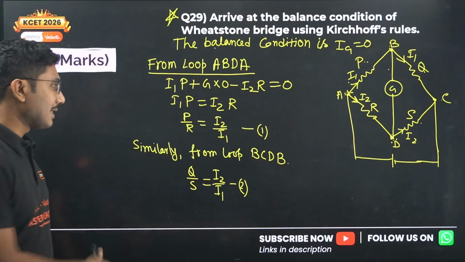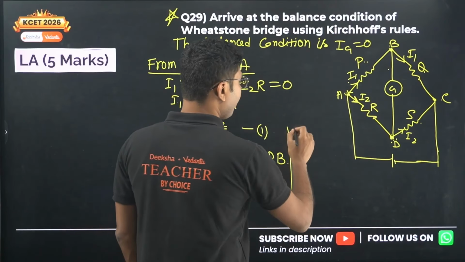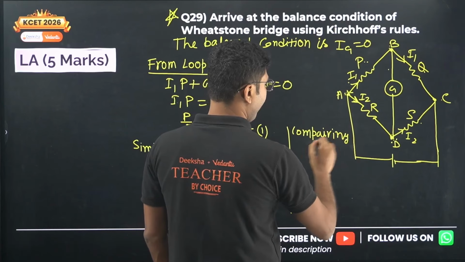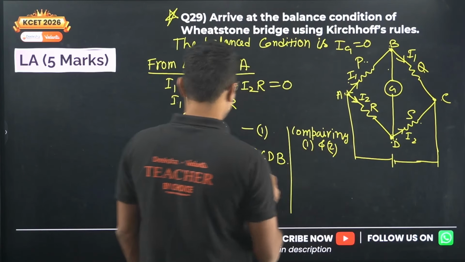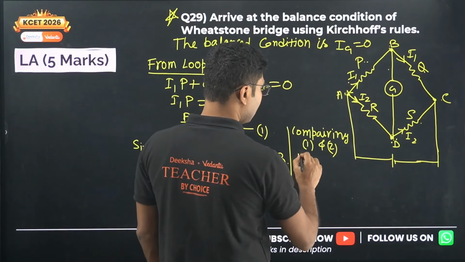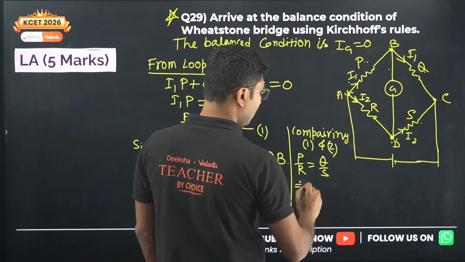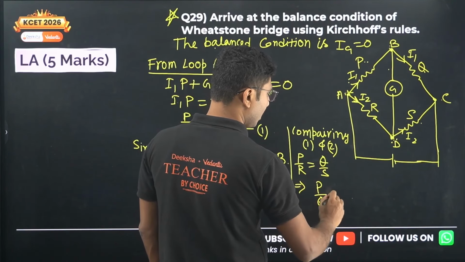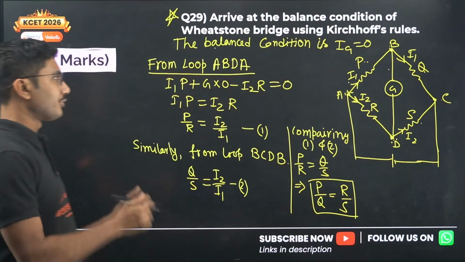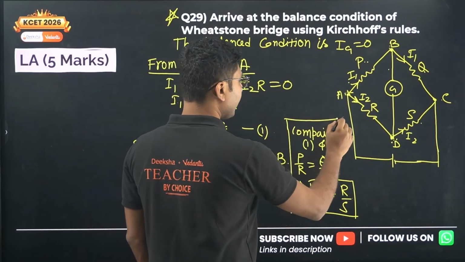Right, clear? That's how you can write similarly, because everything is similar. So comparing 1 and 2, P by R must be Q by S, since both have the same on the right hand side. So P by R must equal Q by S, or P upon Q equals R upon S. This is the condition for a balanced Wheatstone bridge. Very simple, very easy derivation. This is the shortest derivation.